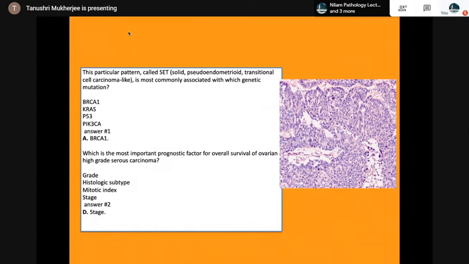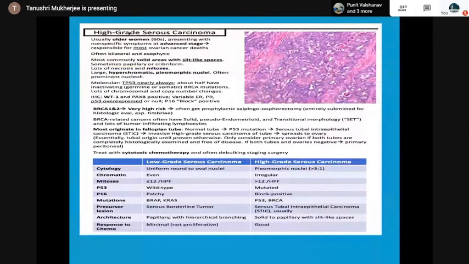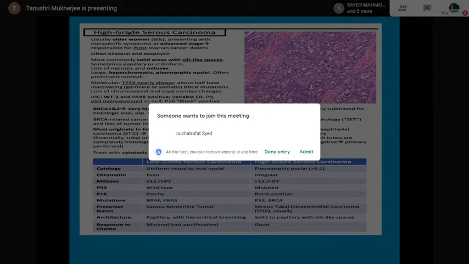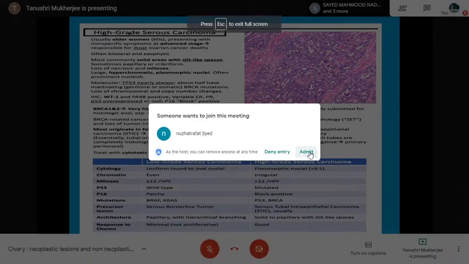So this is just a recapitulation of the high-grade serous carcinoma versus the low-grade serous carcinoma. High-grade: pleomorphic nuclei, chromatin is irregular, mitosis is more than 12 per high-power field, P53 is mutated, P16 is block positive, mutations in P53 and BRCA. Precursor lesions are serous tubal intraepithelial carcinomas and response to chemotherapy is good.